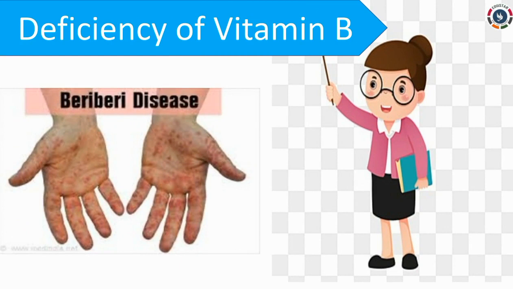Here beriberi is a kind of disease. This beriberi disease affects the heart and circulatory system also. In extreme cases, it can cause heart failure. It damages the nerves and can lead to decreased muscle strength and muscle paralysis.